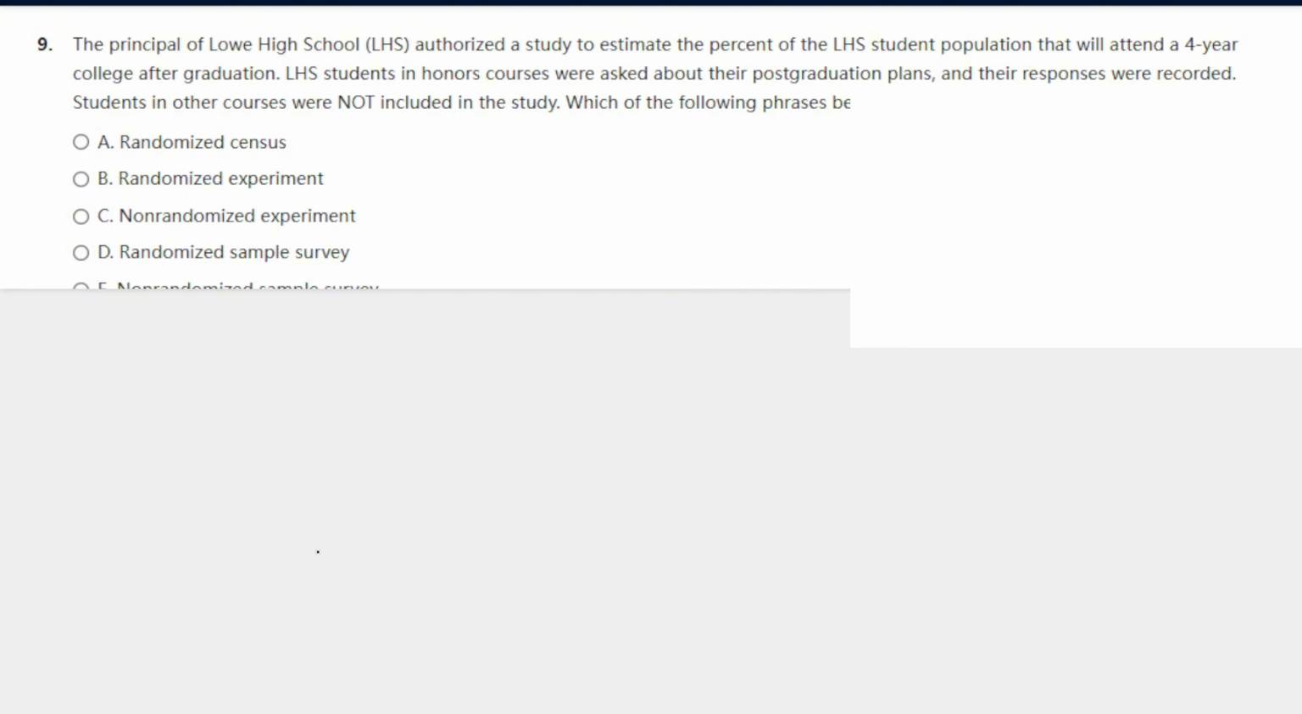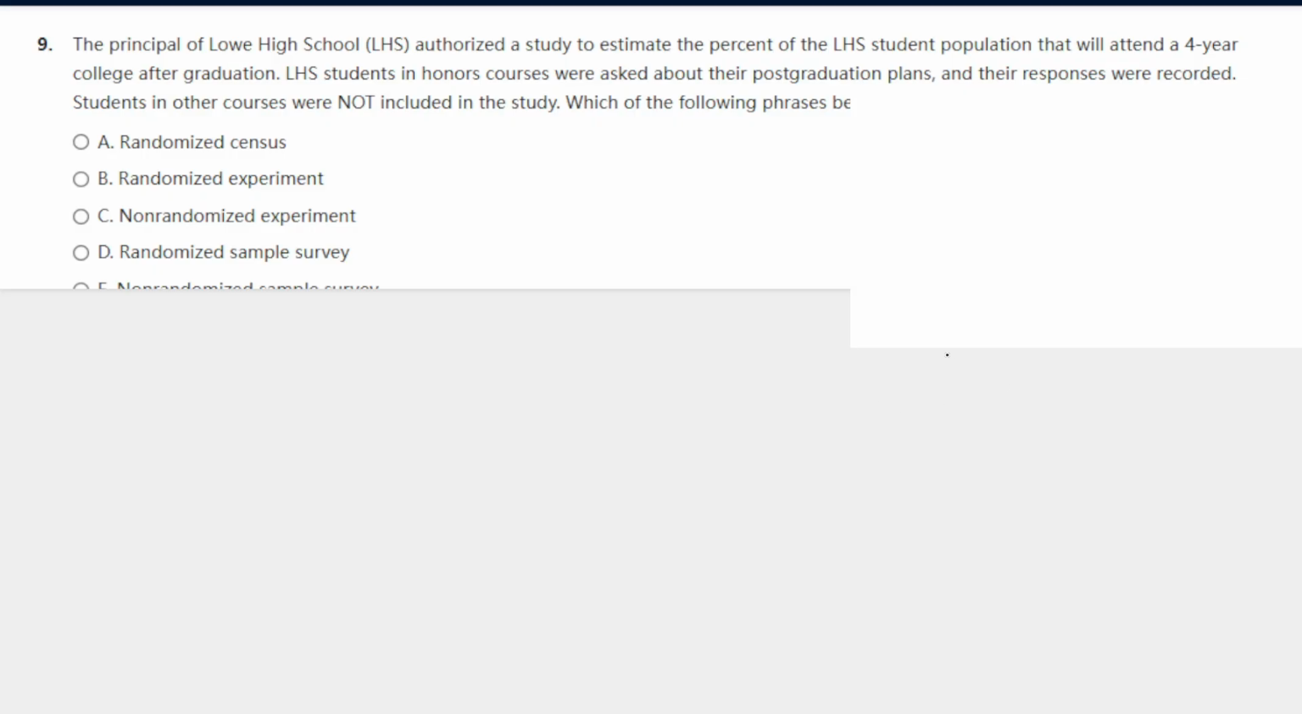Principal of Low High School, LHS, authorized a study to estimate the percent of the LHS student population that will attend a 4-year college after graduation. The LHS students in honors courses were asked about their postgraduate plans, and their responses were recorded. Students in other courses were not included in the study. So this is asking how would you describe this study?